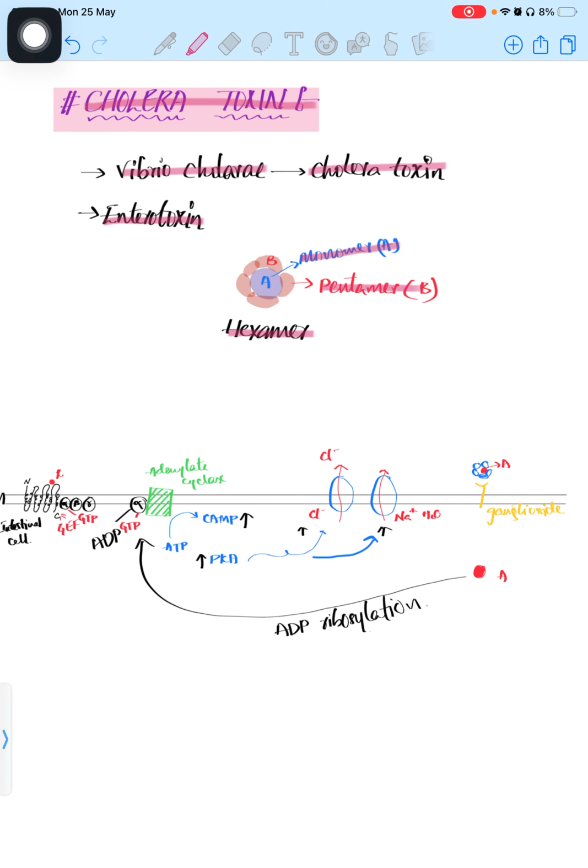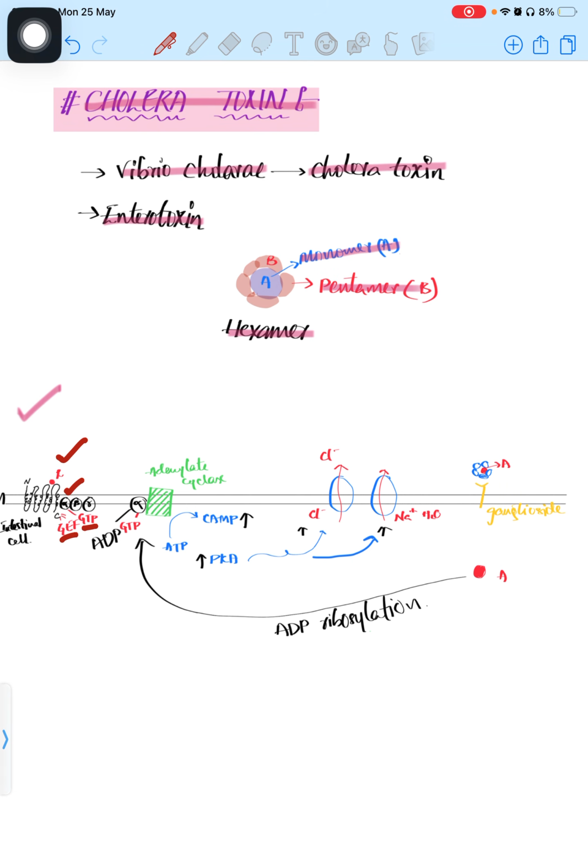When we try to understand the cellular level process, you can see the plasma membrane is present here, the intestinal cell is on this side, and this is the extracellular side. Here you can see the GPCR is present on the plasma membrane. In normal conditions, what will happen? The ligand will attach to the GPCR and activate it.